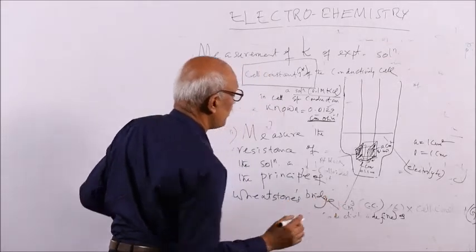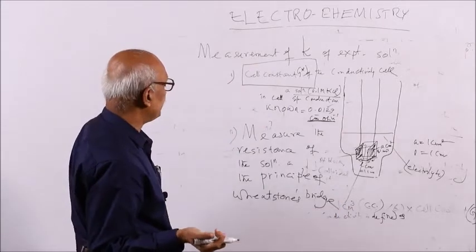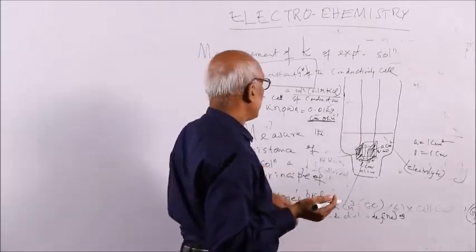By this principle of the Wheatstone bridge, you can measure the resistance.